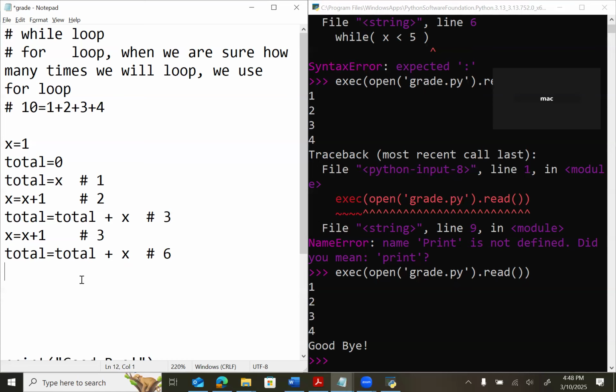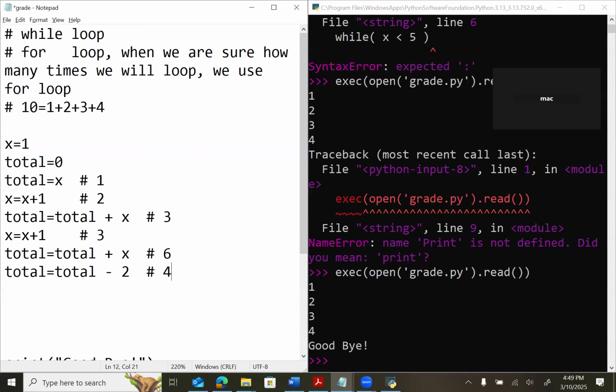How can I make the value 4 available? We said total equal total minus 2, right? What will you get? 4. So the value of total is 4 now, okay? How can you make it 10? We will set total equal total plus 6.